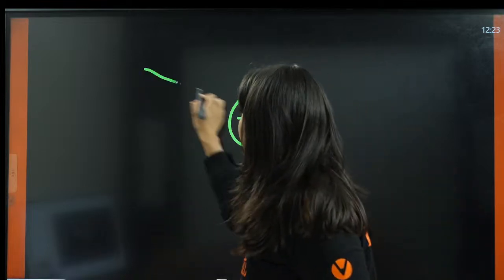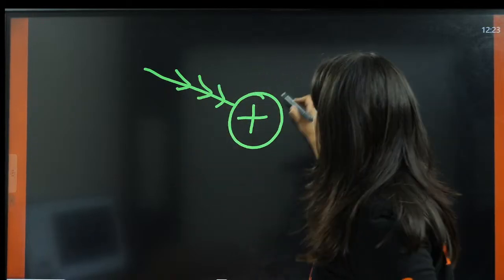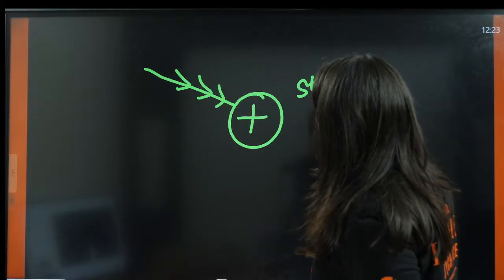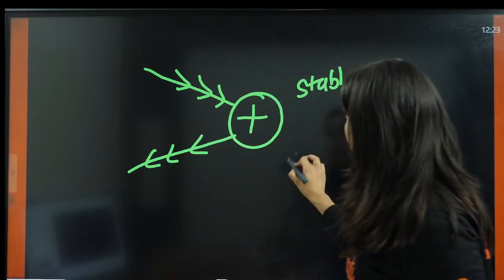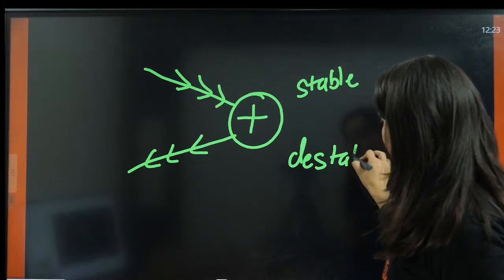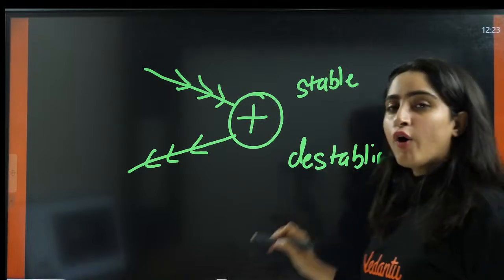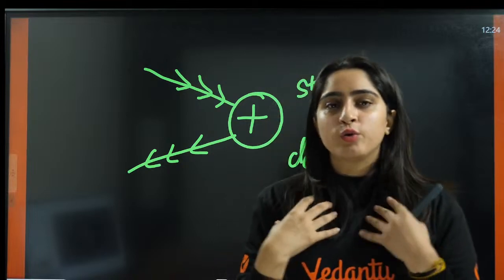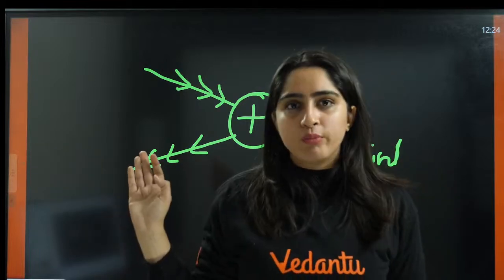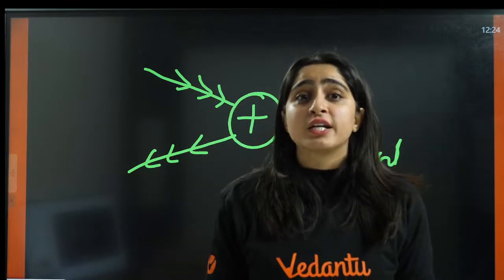I'll give you some money. If I give you money, then you will be stable. If I take away money from you, you will be destabilized. If you don't have money, then you want money. You don't want someone to take away money from you, right?